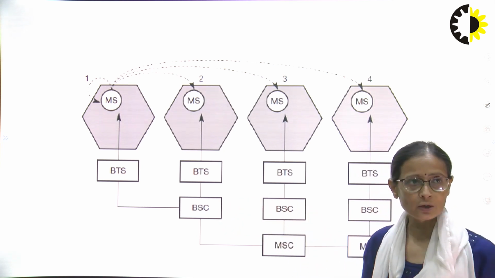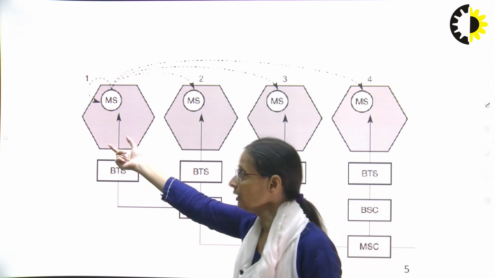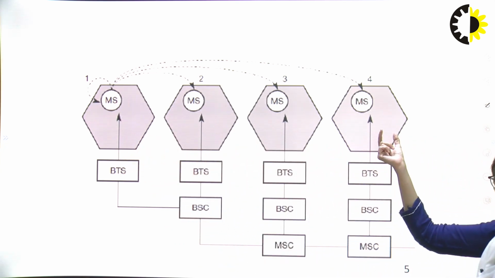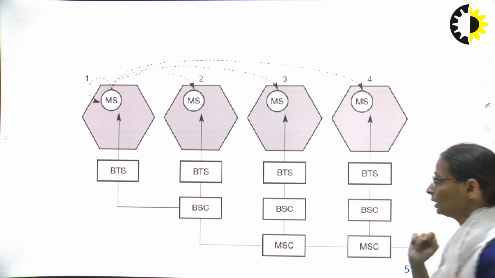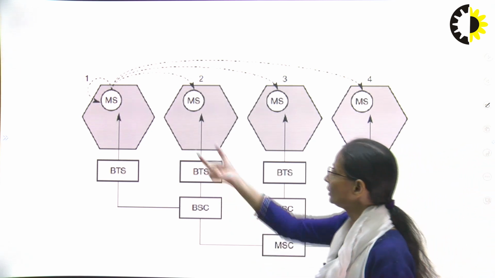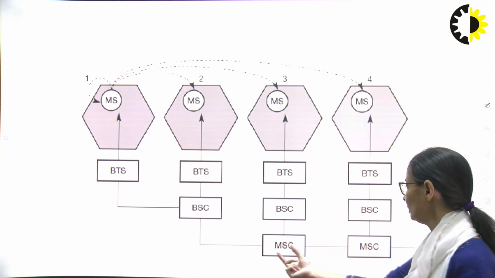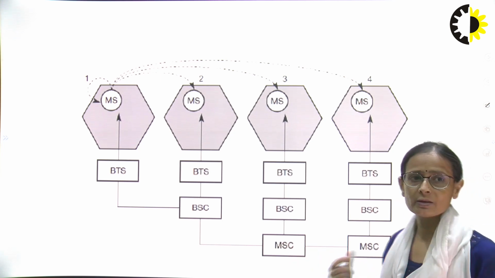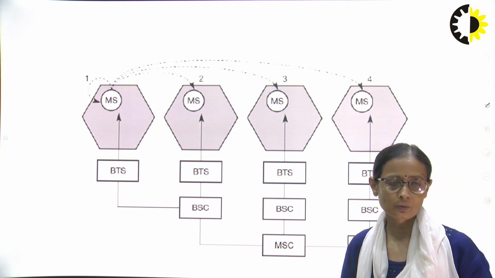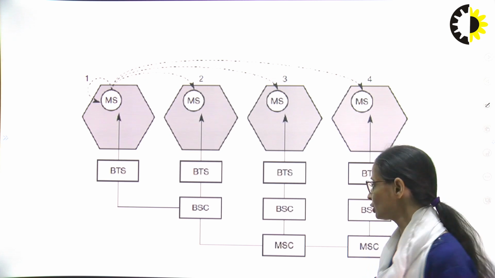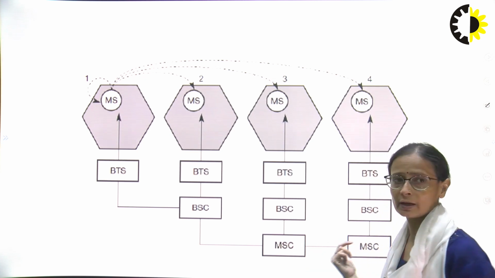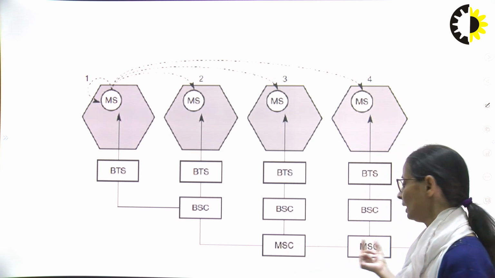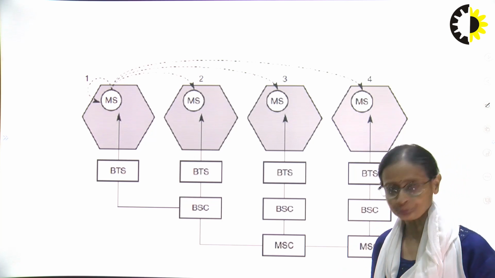In the fourth case, what is happening? Here my user is moving to this particular cell. If you look at the figure, these two cells have different MSCs. So in this case, again the handover is required. And who is responsible for the handover activity? My old MSC and my new MSC.